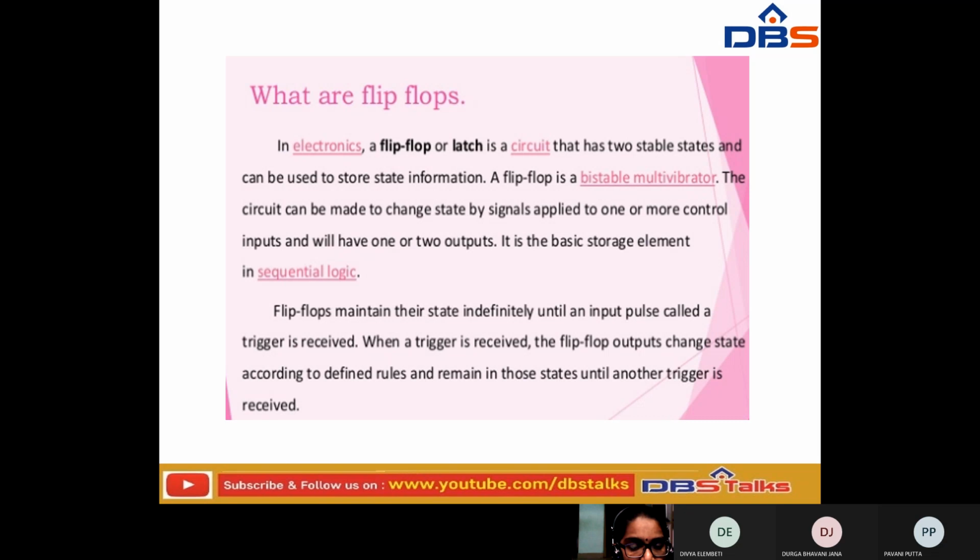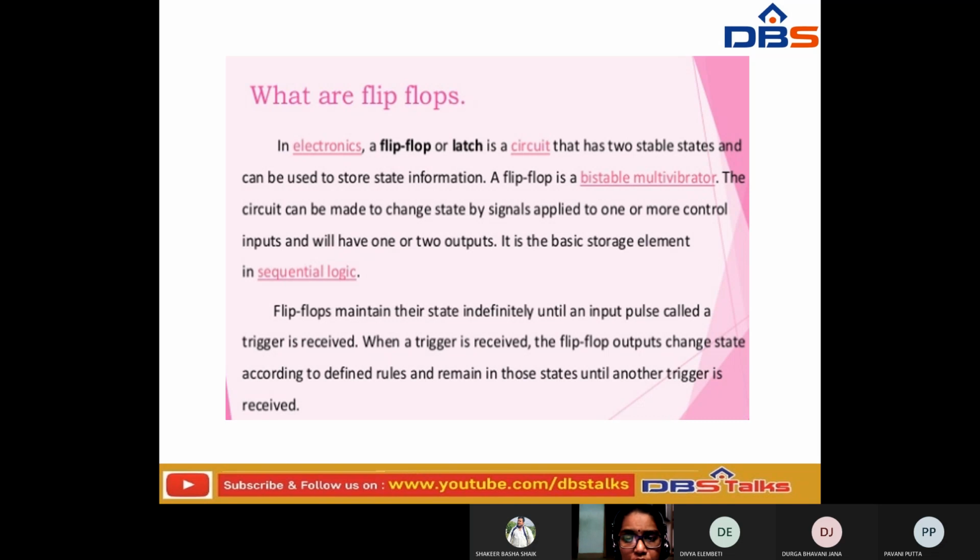So it is a basic storage element in sequential logic. A flip-flop maintains its state indefinitely until an input pulse called a trigger is received. When a trigger is received, the flip-flop output changes state according to the defined rules and remains in that state until the next trigger is received.